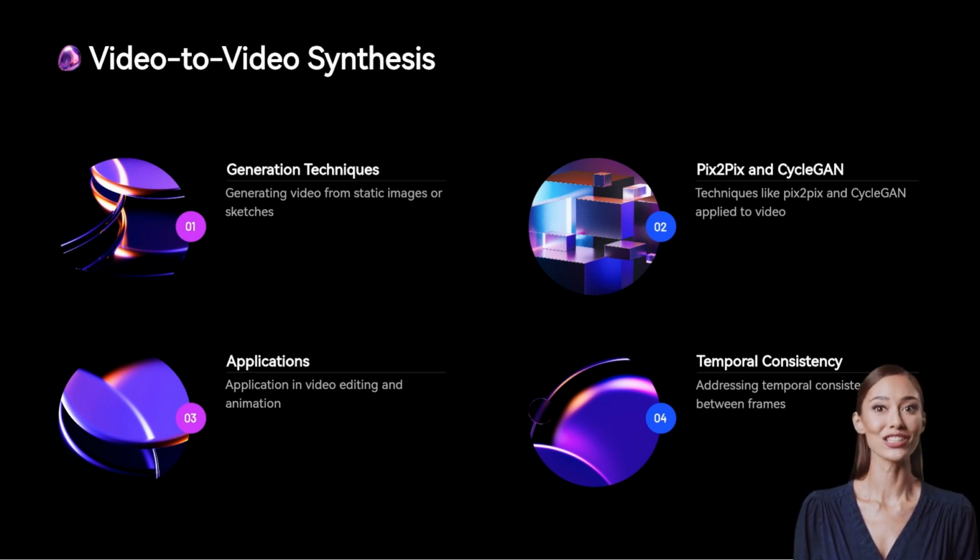One of the main challenges in video-to-video synthesis is ensuring temporal consistency between frames. Since videos consist of multiple frames that need to flow smoothly from one to the next, it's critical to maintain continuity, both in terms of motion and scene composition. Researchers have developed methods such as multi-frame training and temporal loss functions to address this issue. These approaches ensure that the generated video does not exhibit noticeable jumps or inconsistencies, allowing for more natural and coherent results. Video-to-video synthesis has vast potential in creative industries, including video editing, animation, and virtual content creation.